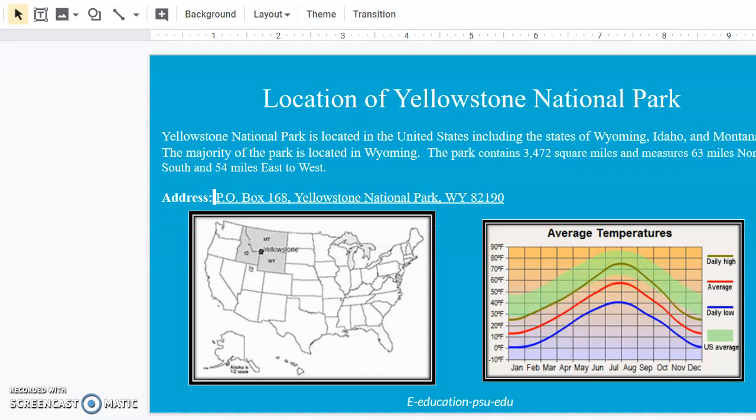The location of Yellowstone National Park. Yellowstone National Park is located in the United States, including 3 states. These 3 states are Wyoming, Idaho, and Montana. The majority of the park is located in Wyoming. The park contains 3,472 square miles and measures 63 miles north to south and 54 miles east to west.